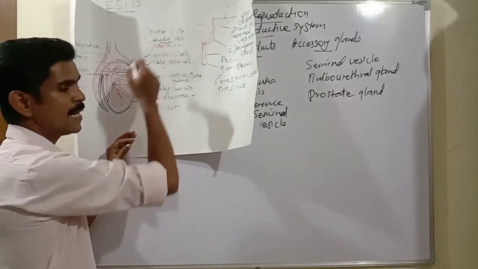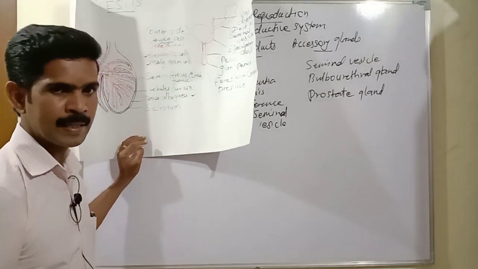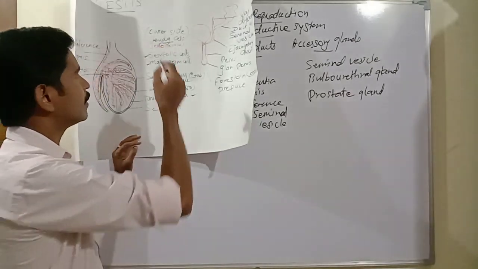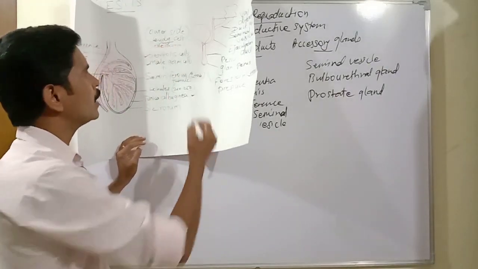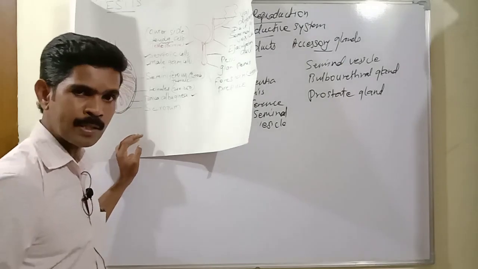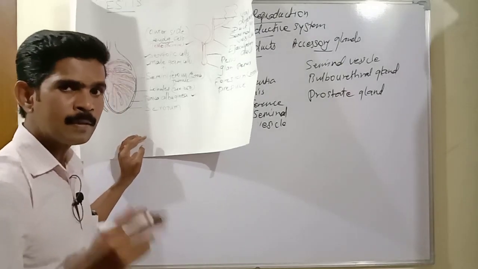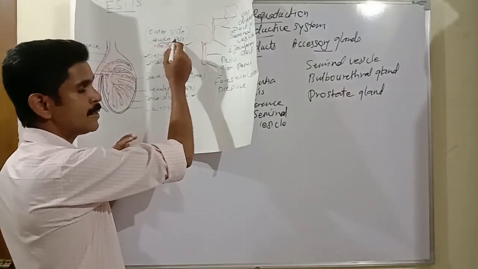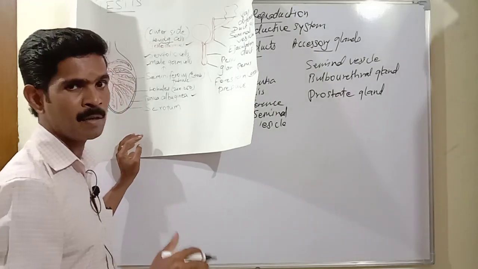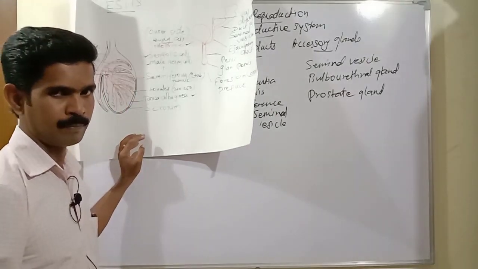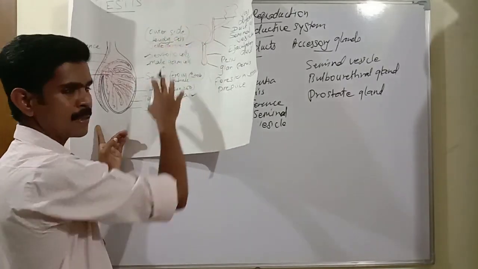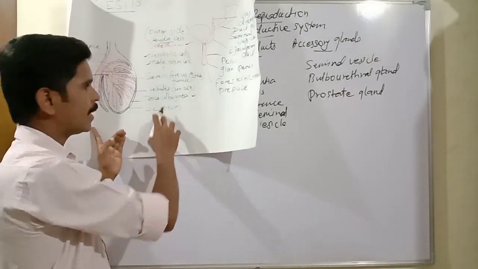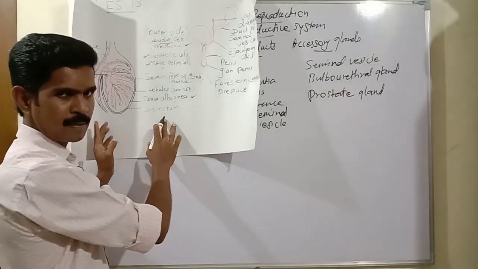Then these Leydig cells are endocrine in nature. That means these Leydig cells produce the male sex hormone testosterone. So already I told you testosterone is the male sex hormone. This hormone is produced by the Leydig cells present outside the seminiferous tubule. Understand, students? I hope you all understood the structure of the testes. That's all about the structure of testes.